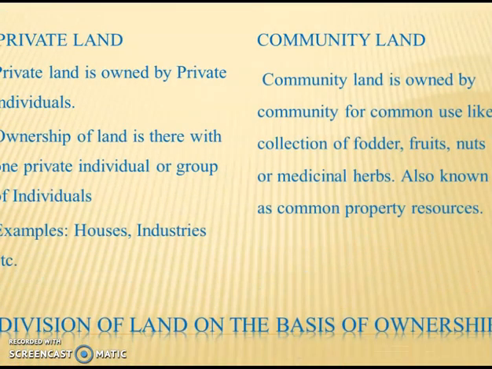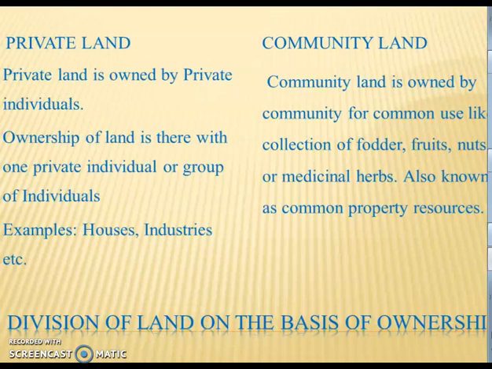Now land can be further divided on the basis of ownership. Who is the owner of that land? Yes, if the land is owned by a private individual or a group of private people, then that land belongs to the private land category.